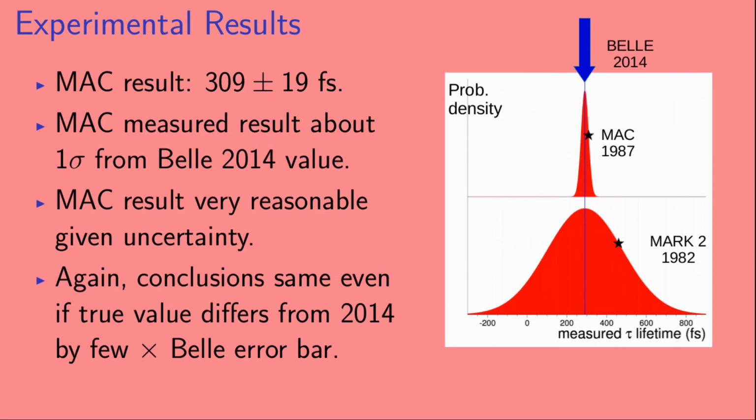So again, just like the Mark II result, the Mack result was very reasonable given their experimental uncertainty. And again, our conclusions would not change even if the true value of the tau lifetime differs from the Belle result by a few times the Belle error bar.